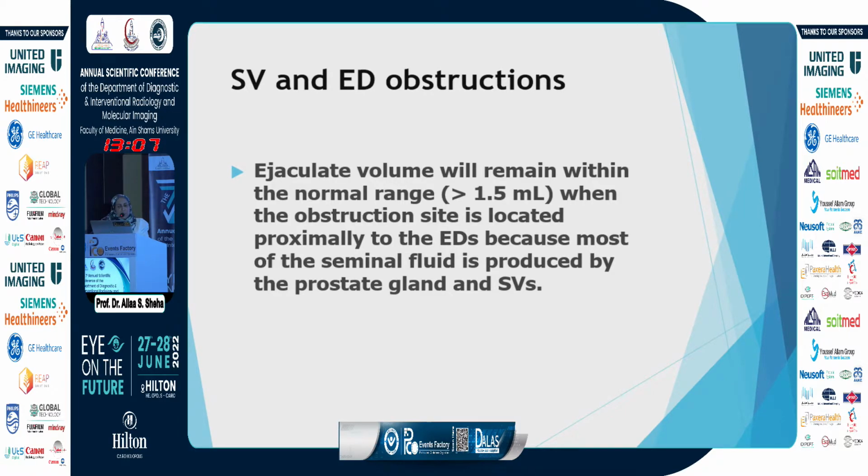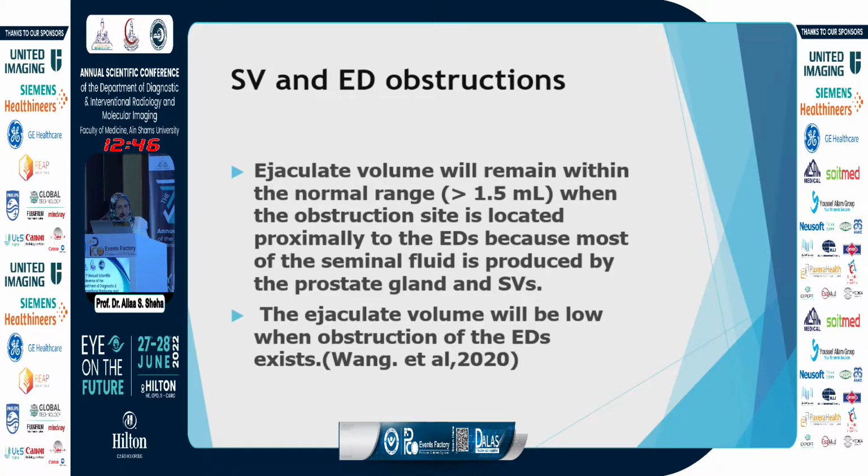In the seminal vesicle and ejaculatory duct obstruction, the semen is characterized by a normal volume of the ejaculate when the obstruction is proximal to the ejaculatory duct, because usually the seminal vesicle is responsible for the main volume of the semen. The ejaculate volume will be low when obstruction of the ejaculatory duct exists.